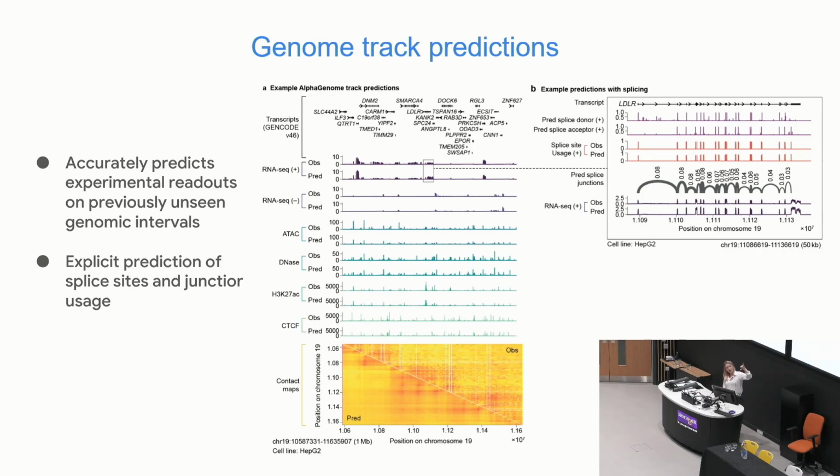If you zoom in a bit on the right-hand side, this is a region around the LDLR gene. We plot some splicing-related predictions, and you can see what they look like. Keep in mind the model doesn't know anything about gene structure a priori, we don't feed any of this information in, but you can see that the splice acceptor and splice donor predictions align quite nicely with the annotated exons. Also, you can see what the splice site usage and the sashimi plots for splice junctions look like. And then finally, the RNA-seq head shows nice concordance with the splicing outputs as well.